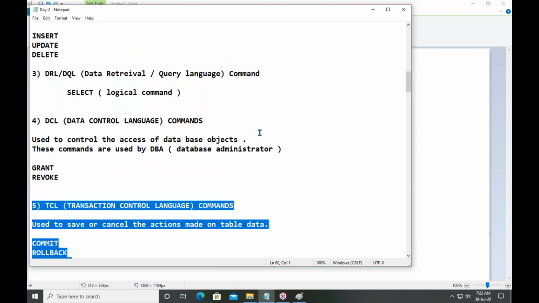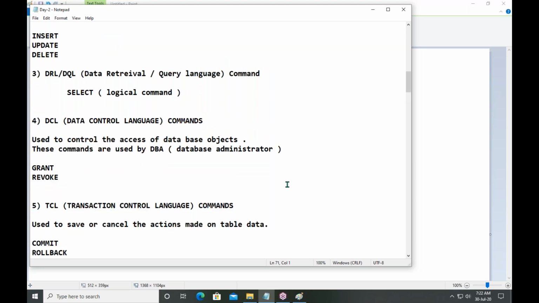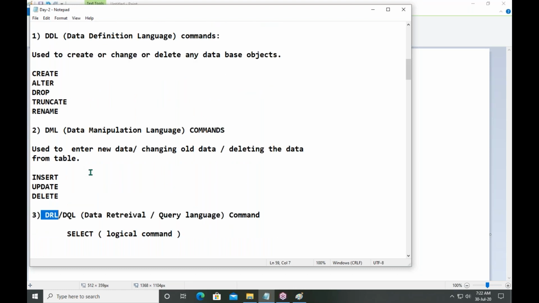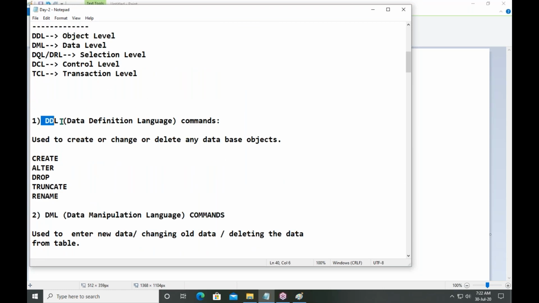So these are the 5 categories. Again, I am repeating, guys. TCL commands to control transactions, DCL commands to control user actions, DRL to access data, DML to make data manipulations, DDL to create or change or delete objects.